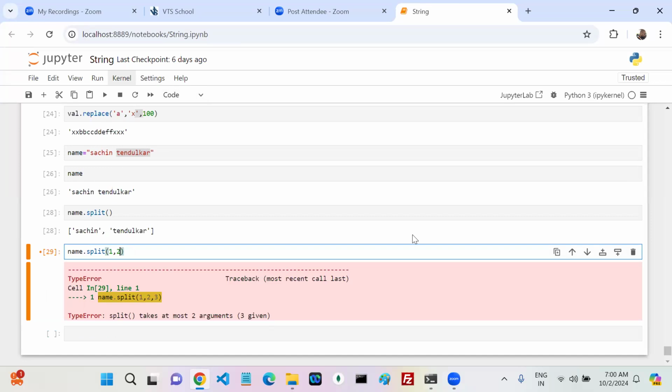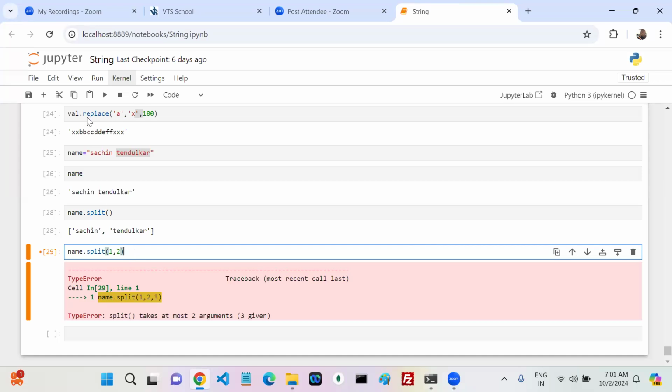What is the next step? At most two arguments. Now I added only two arguments. What is the next one?